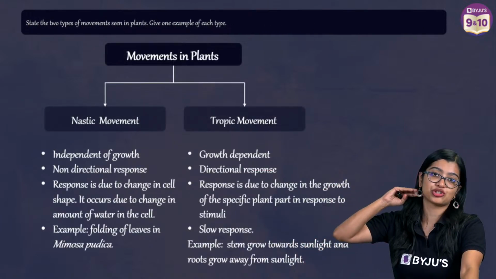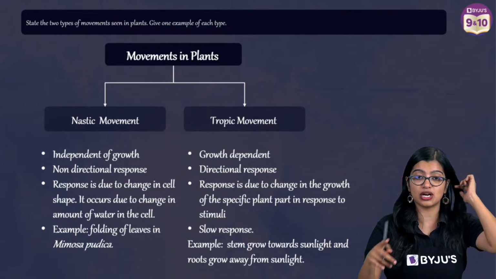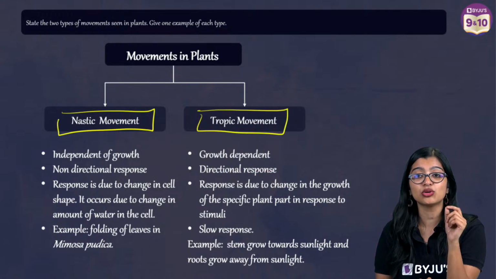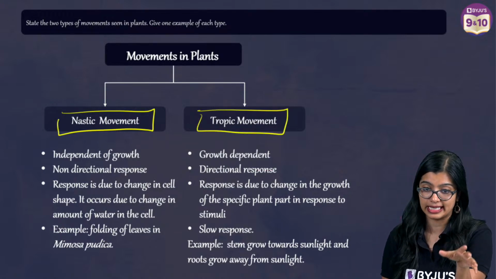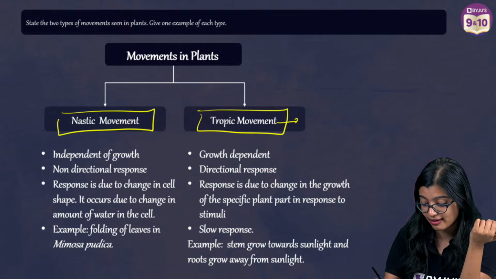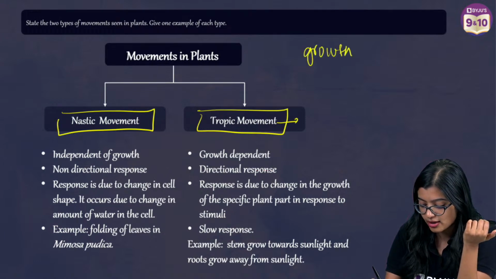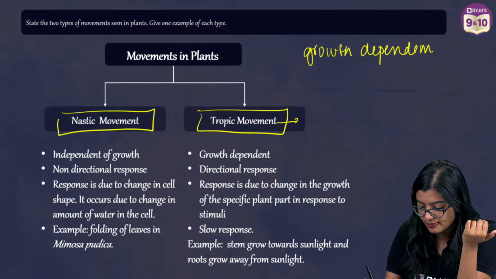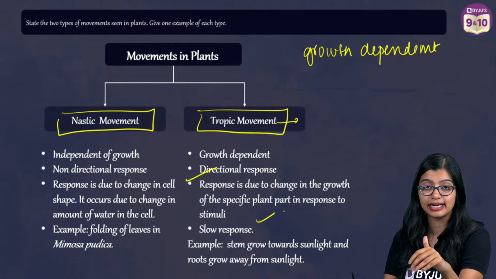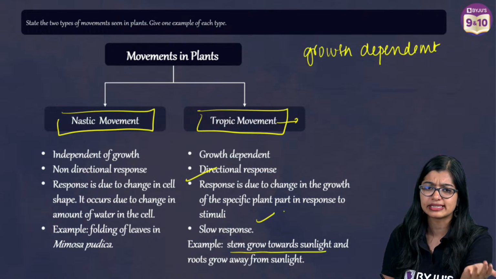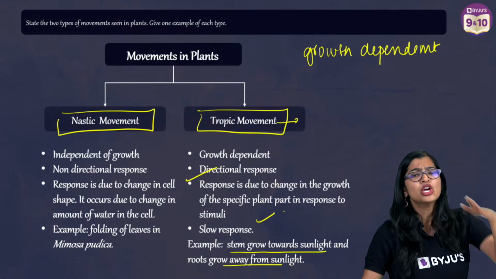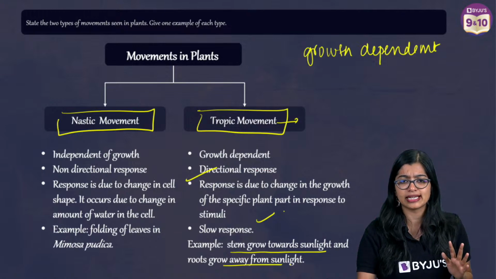Now, coming back to the question, the 2 types of movements that we observe are nastic movement and tropic movement, right? Now you need to write one sentence each. So in tropic movement you can write down that these are growth related movements. I'll write the sentence down for you. These are growth dependent movements, which are in response to the stimuli, and they are growth related. Example being stem growing towards sunlight, phototropism, or roots growing away from sunlight, roots growing towards gravity. They are all examples, right?